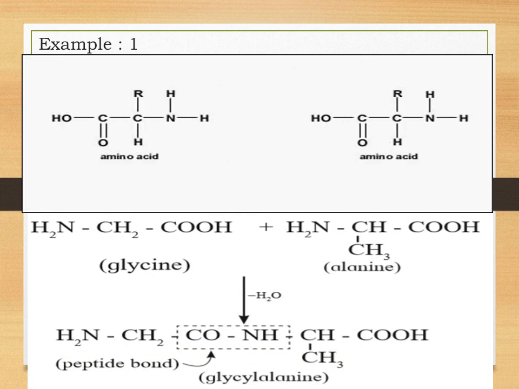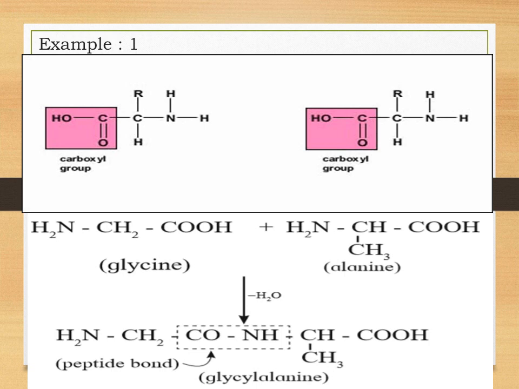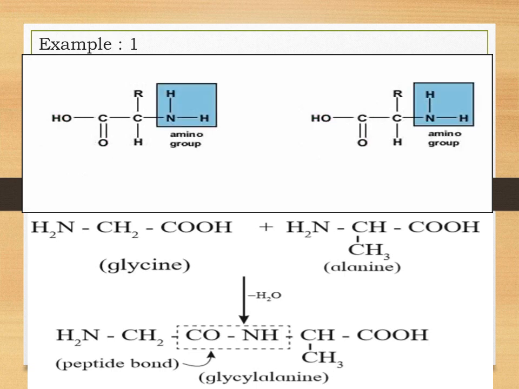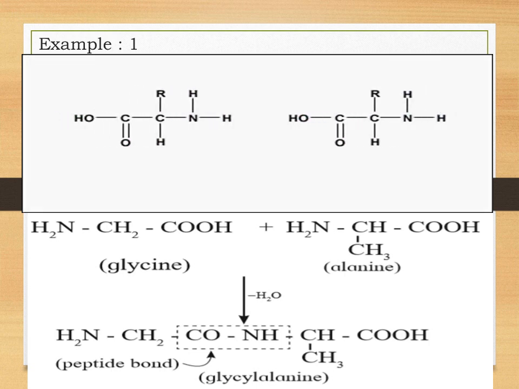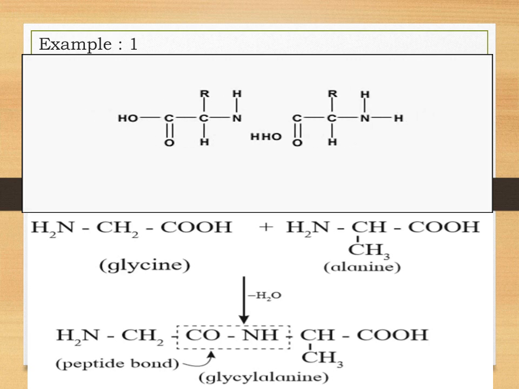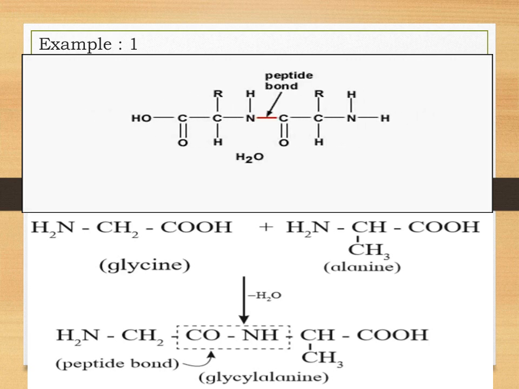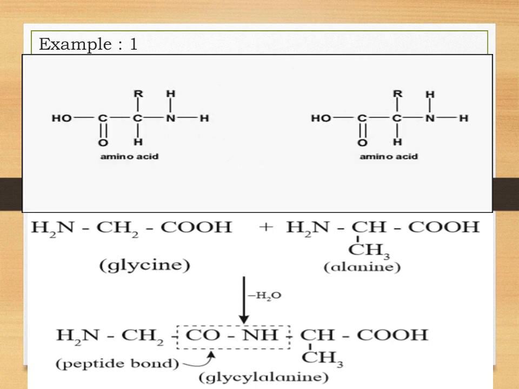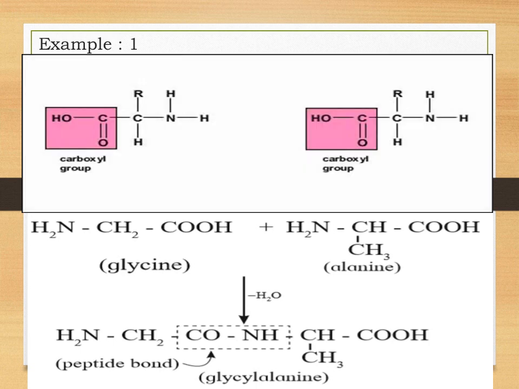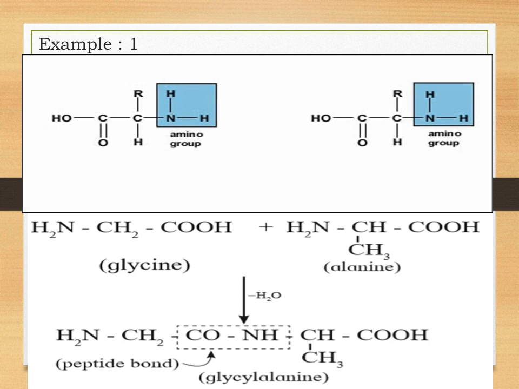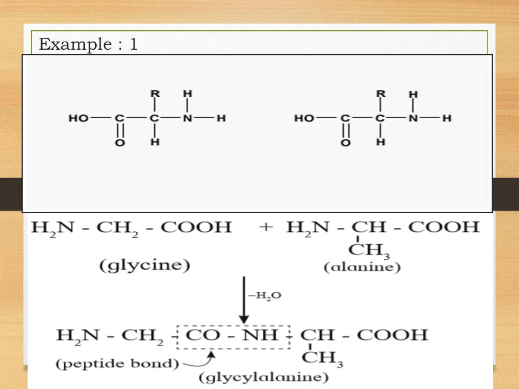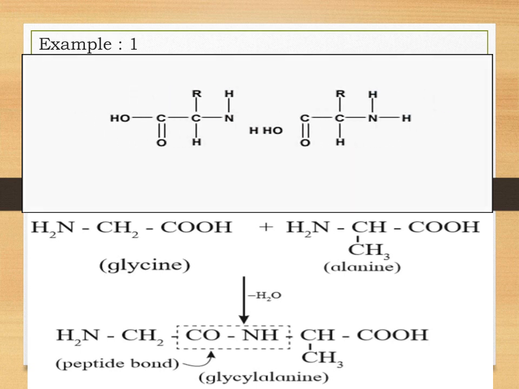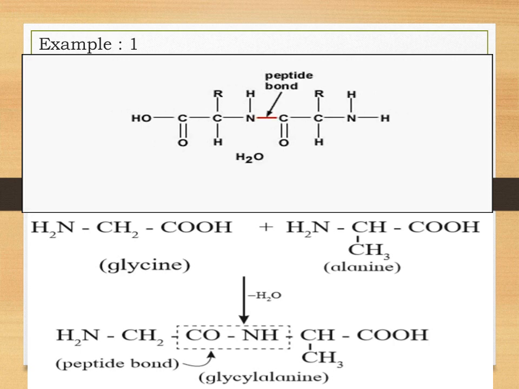Now students, let us take the example of glycine and alanine. Here you can see that a water molecule will be removed from glycine and alanine, that is, OH from glycine and H from alanine will be removed. The CO of glycine and the NH of alanine will form a bond.